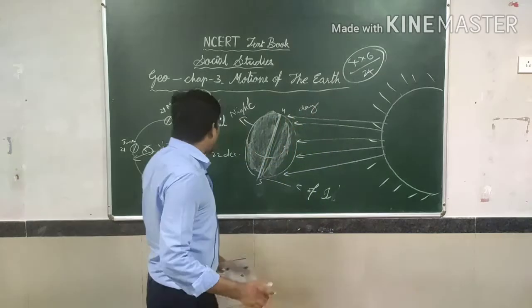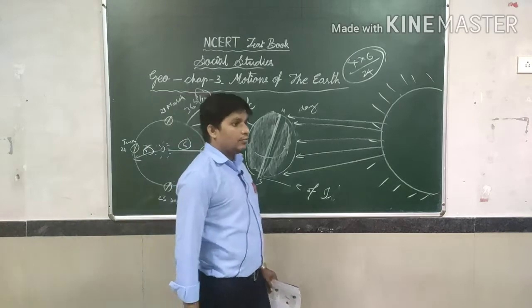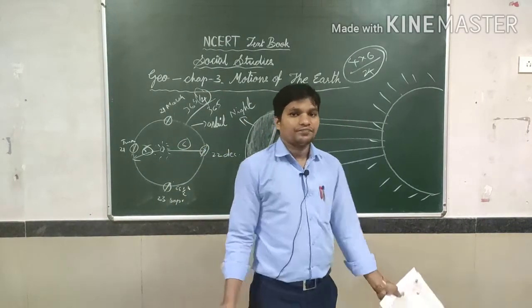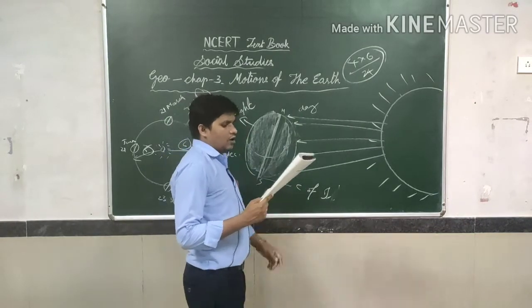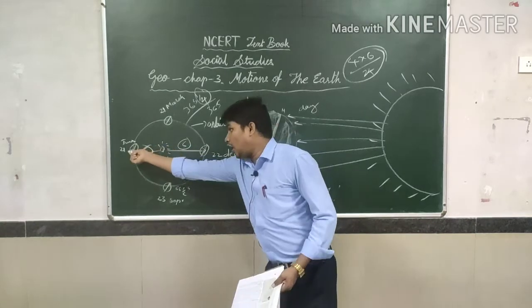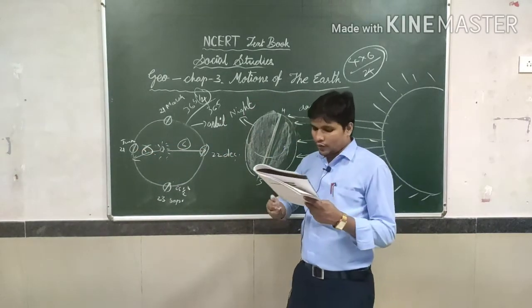In the opposite direction, the North Pole side will have opposite conditions, opposite seasons, right? Now we are going to discuss 22nd December. So where is 22nd December? On the same opposite side. Here, what is happening is just the opposite.